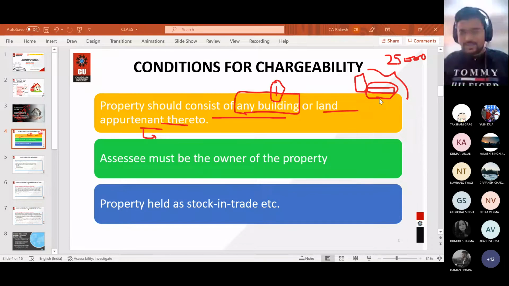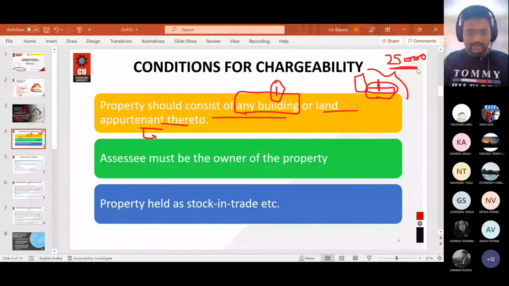So if these things cannot be separated, even though there is no building on the garden, the whole amount of 25,000 will be chargeable under the head income from house property. Are you getting my point? So if there is a building or any land appurtenant to that building, that will be chargeable to tax as per the provision of income under the head house property. If land and building are connected and cannot be separated, that income will also be chargeable to tax under income from house property.